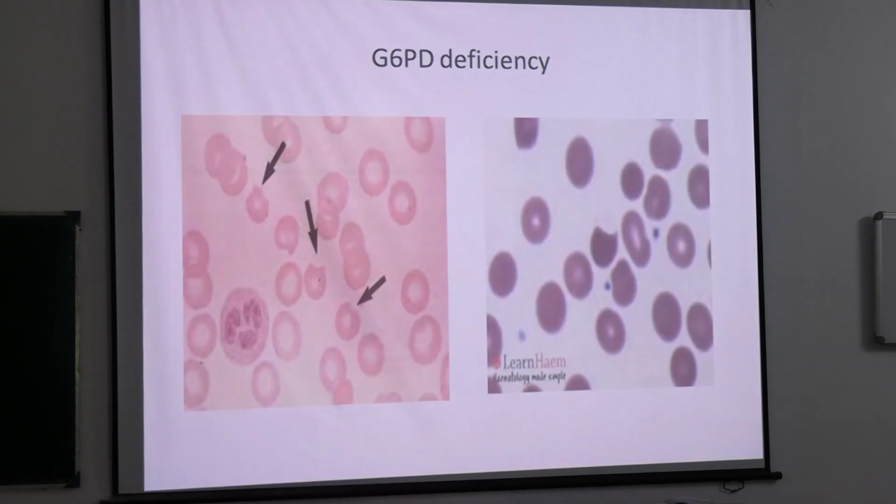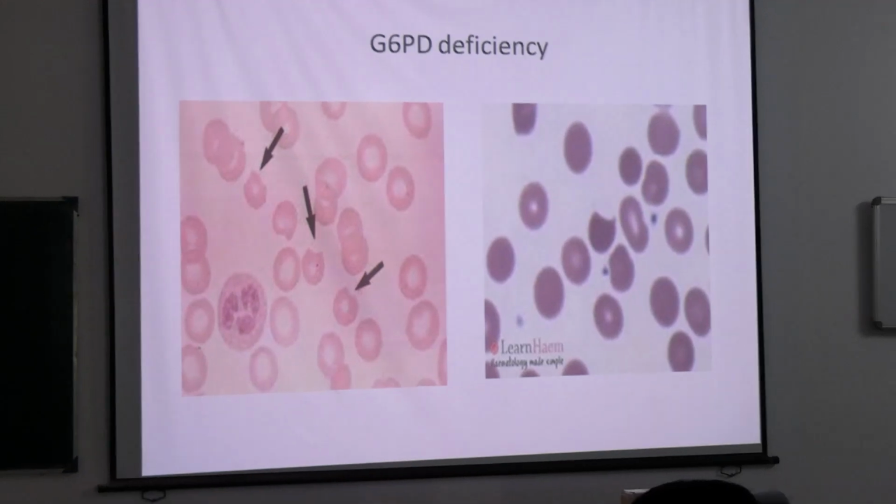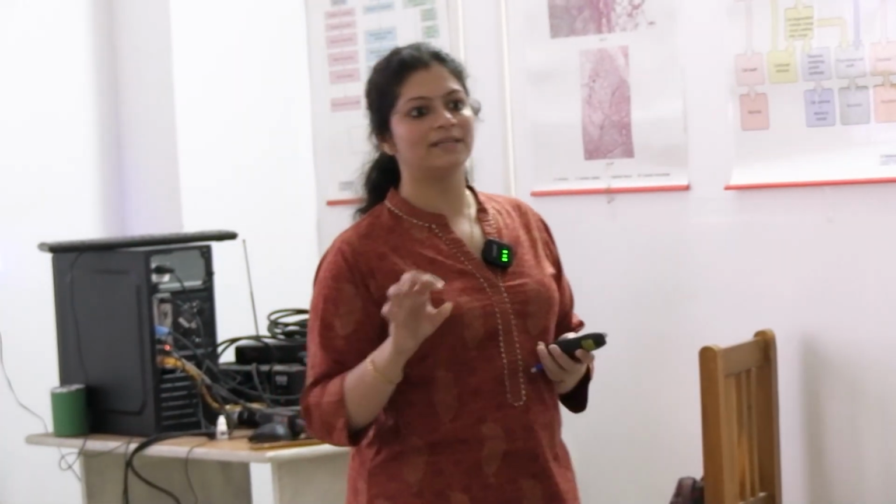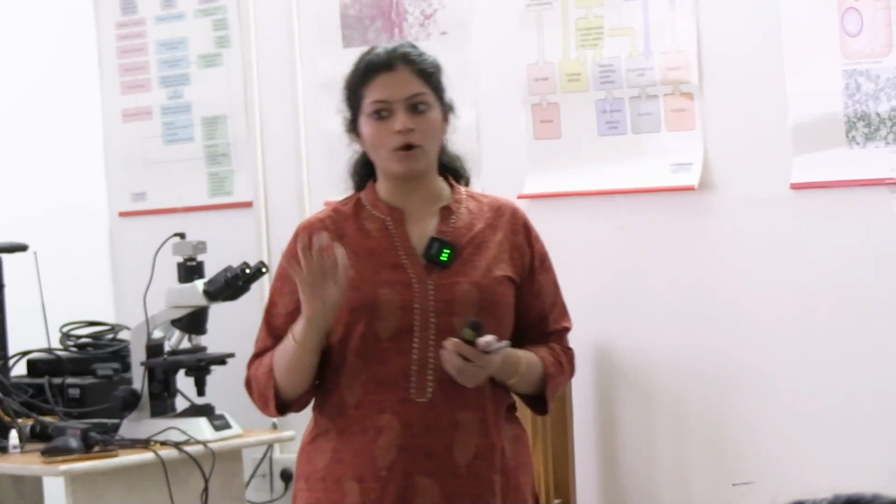And then G6PD deficiency, where you get these bite cells, okay? These are called bite cells. এই মনে হচ্ছে যে cell-টা someone has like eaten the cell, right? So these are known as bite cells, okay? These are seen in G6PD deficiency. So these are a few cases where you get slides. So you might be told to diagnose, okay? Or you might be told to show a cell or diagnose what case is this, okay?